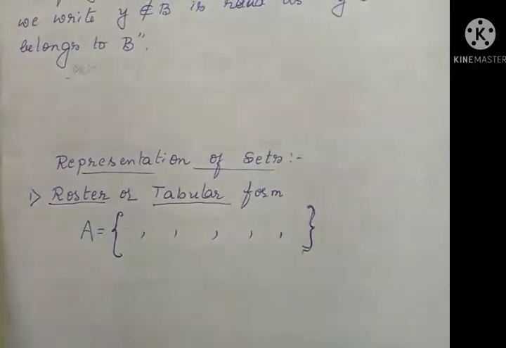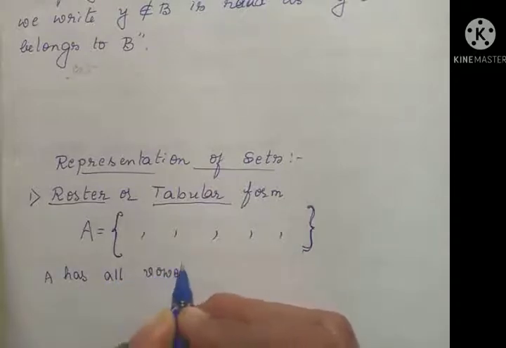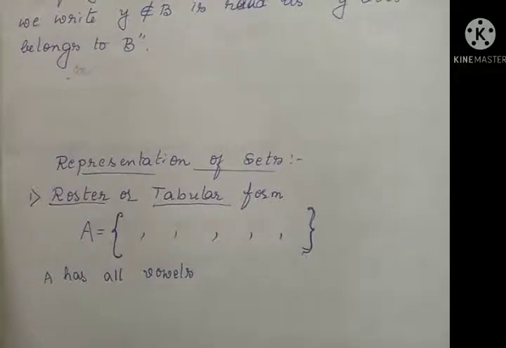This representation of a set is known as roster or tabular form. For example, A has all vowels. So that is, A is the collection of all vowels. All of you know what the vowels are? A, E, I, O, U, isn't it?